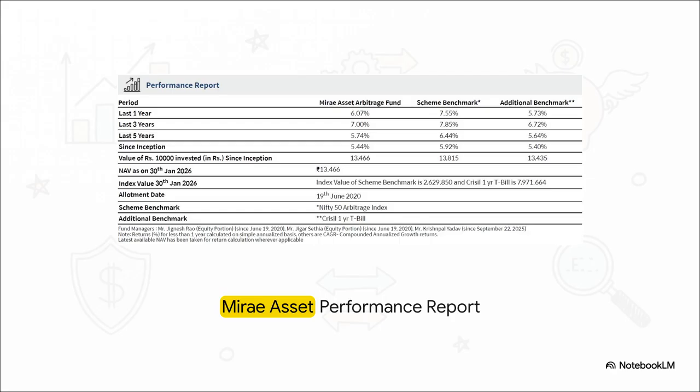As of late July 2026, if we look at the direct plan, it's generated an annualized return of 6.71% over a one-year period, and an even stronger 7.55% over a three-year period. Since its inception, it's maintained a compounded annualized growth rate of 6.24%. For a conservative investor, this is exactly what you want to see. Highly consistent, risk-adjusted returns that, frankly, don't give you whiplash.